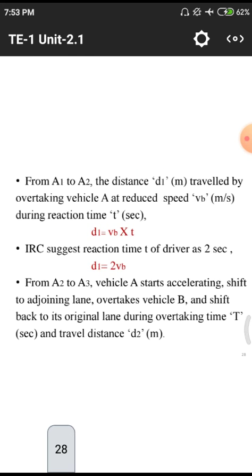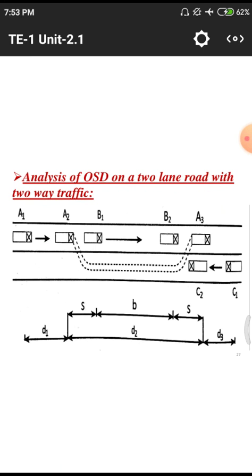Next, the three points are the explanation of the previous diagram. From A1 to A2, the distance is D1 meters, traveled by overtaking vehicle A. Here we have only three vehicles: A1, A2 and A3 are all vehicle A, B1 and B2 are both vehicle B, and C1 and C2 are both vehicle C. Simply, according to their displacement and speed, their names change from A1 to A2, A2 to A3, B1 to B2 and C1 to C2, depending upon the displacement and acceleration of the vehicle.